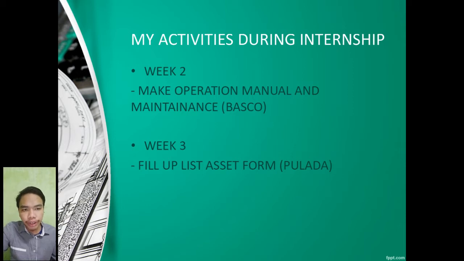Next, on week 3, I filled up the asset form from Pulada. So I continued filling the form for the Pulada list of assets for each building. For the project Pulada, we have 8 buildings that have electrical supply. It consists of fans, lamps and sockets. So I filled the form for every building, and each building has lots of rooms, and some of the buildings even have 40 rooms, so I needed to make one form for each room, and each form has different types of lamps and sockets and everything related to the electrical.